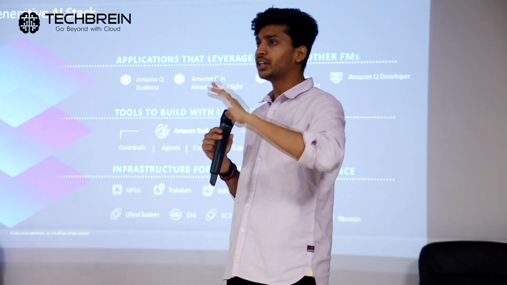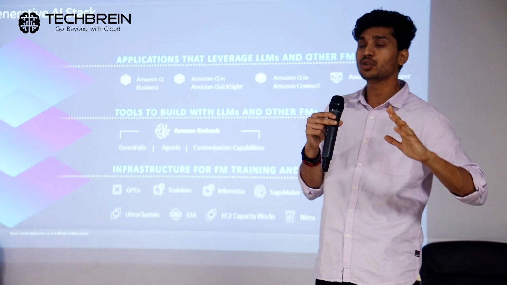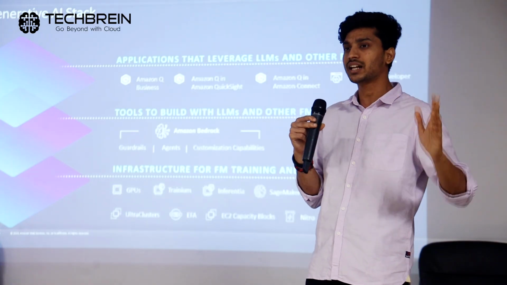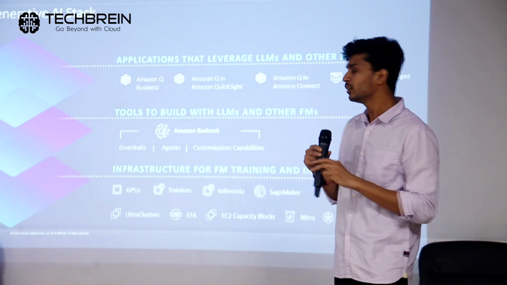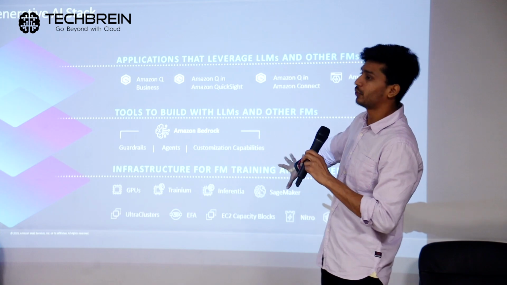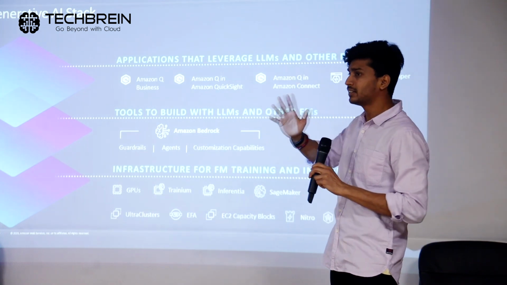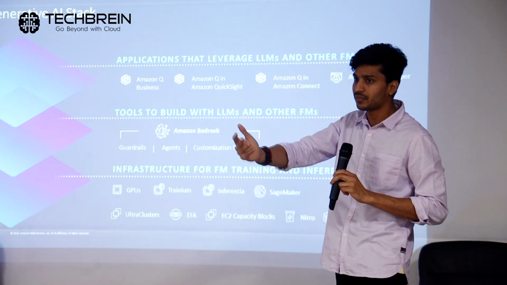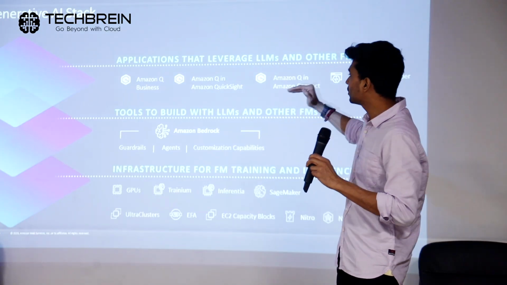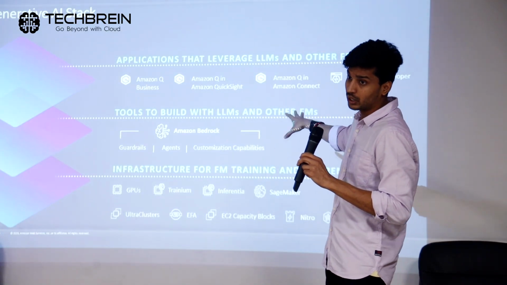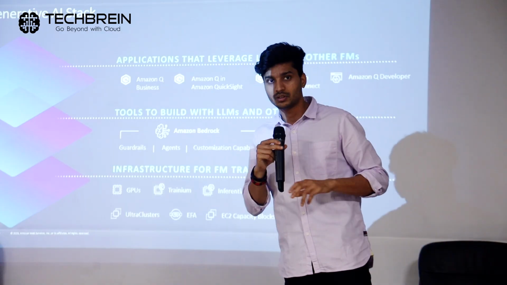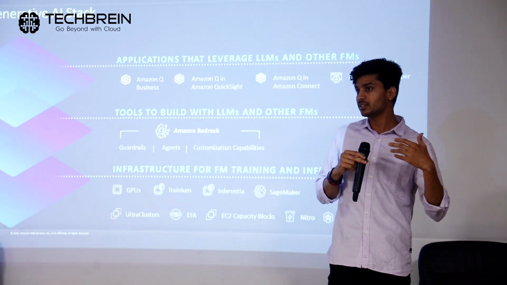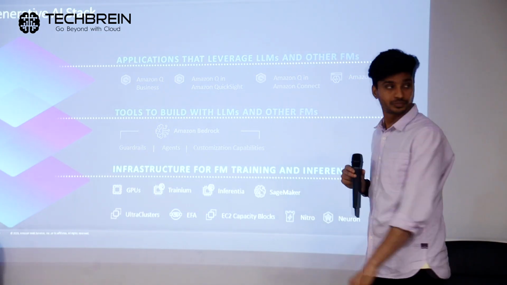So if you are thinking of a space where you have a data set and a use case, and you want to build your own large language model or small language model, you need to think at the lower layer. This is where you need to think about what you want to do, how you want to do it, what your operational efficiency is, what your use case is, and which layer you'll sit at to achieve that. Make sense? Perfect.